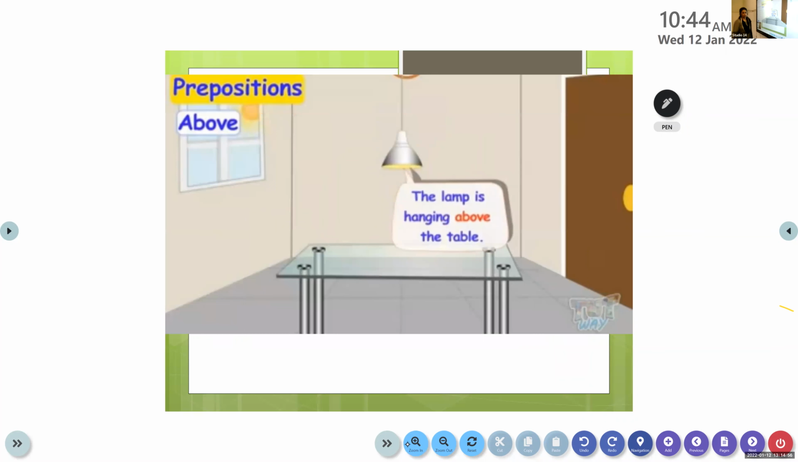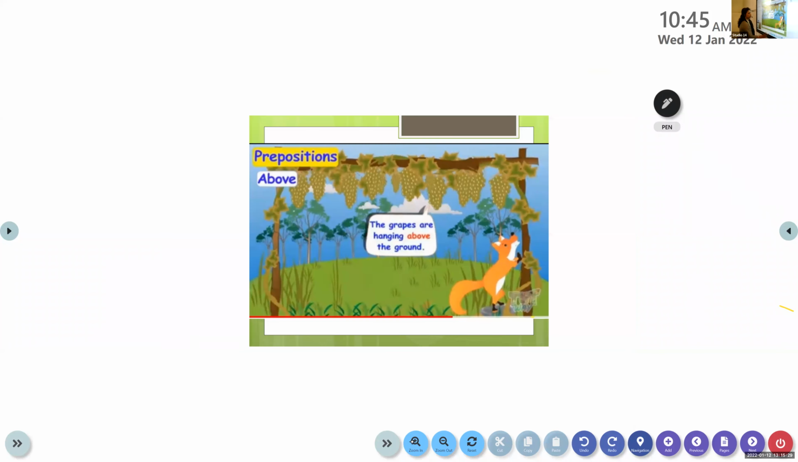Above. Above is a preposition that is used to refer to an object that is higher than a point. So we use the prepositions above and over to show that an object is higher than a point. This is a point and it is higher. So all of you, please look at this.